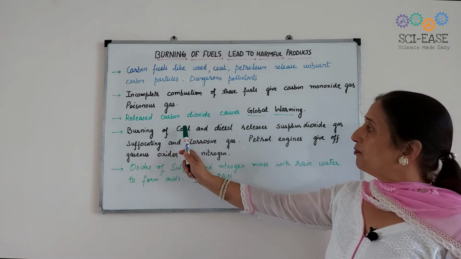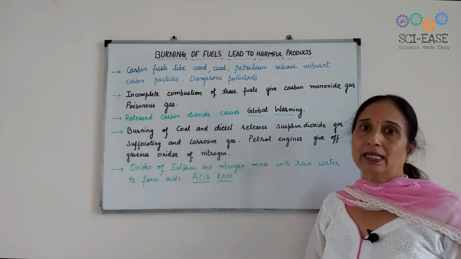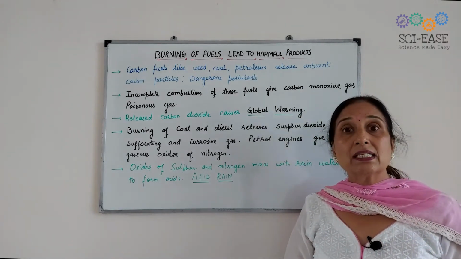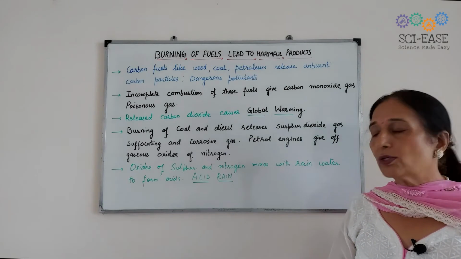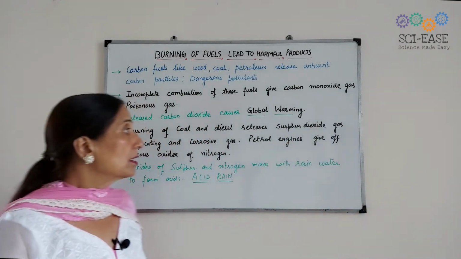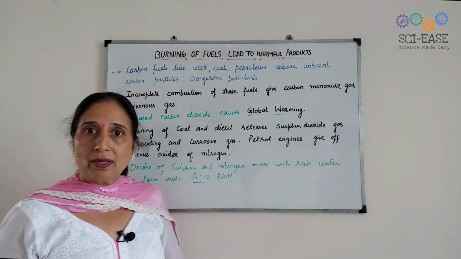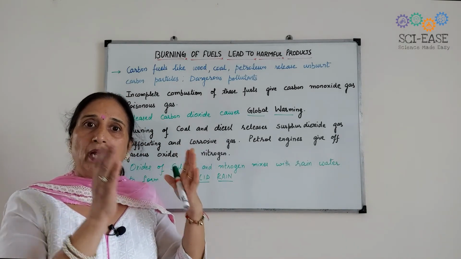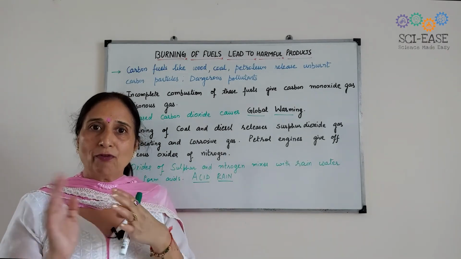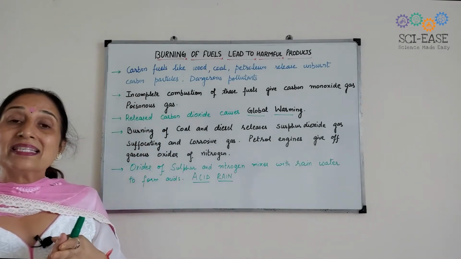Next is the burning of coal and diesel, which releases sulfur dioxide gas. And sulfur dioxide gas is a very suffocating and corrosive gas. Petrol engines give off gaseous oxides of nitrogen. Now nitric oxide, nitrogen dioxide, sulfur dioxide are formed. Now these oxides are acidic oxides.